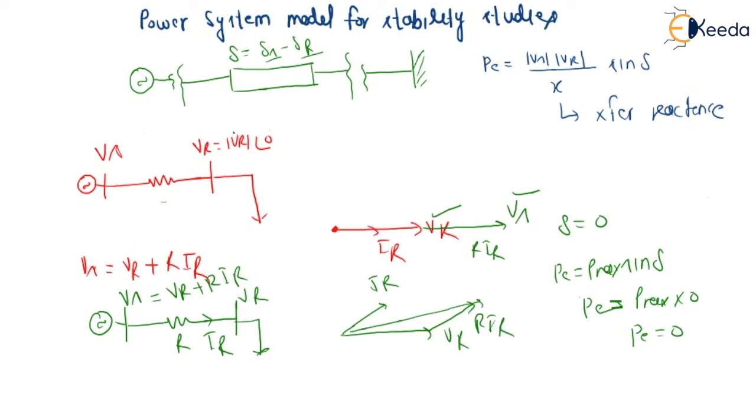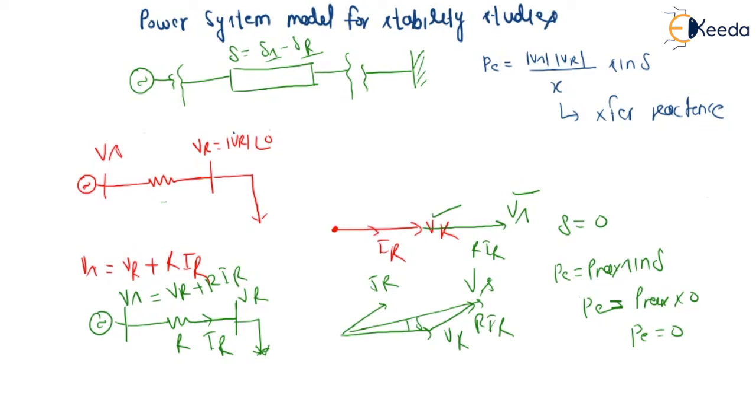Now delta has a positive angle, but in case of capacitor or in case of leading load, the power transfer would be very small. Generally our load will be inductive or resistive, but in case of inductive and resistive, we do not have any power transferred from source to load basically. So if the reactance is present in this, we can transfer our power.